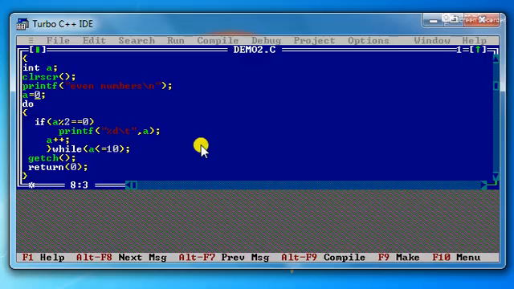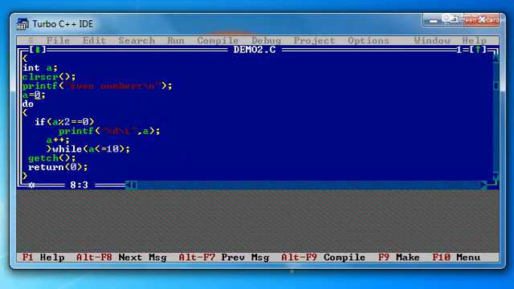And if you want to execute the statements for that many number of times, then go for for loop. So these are the conditional statements or control flow statements.